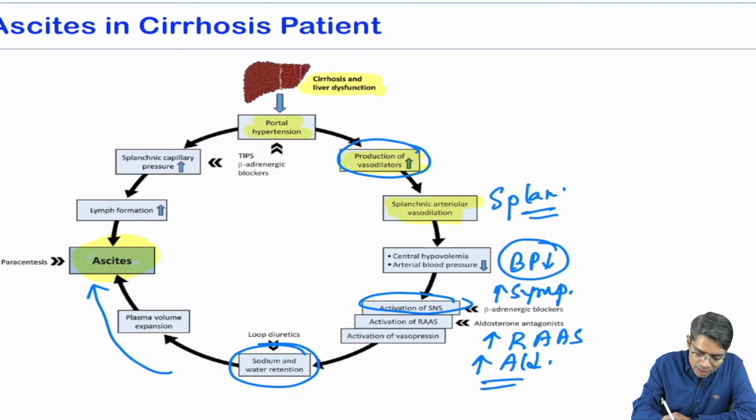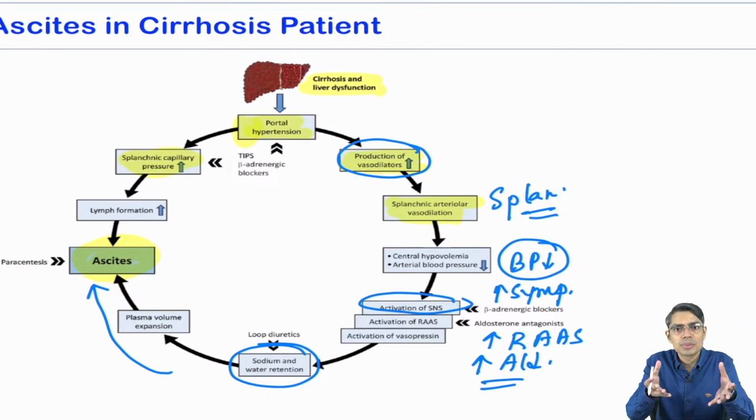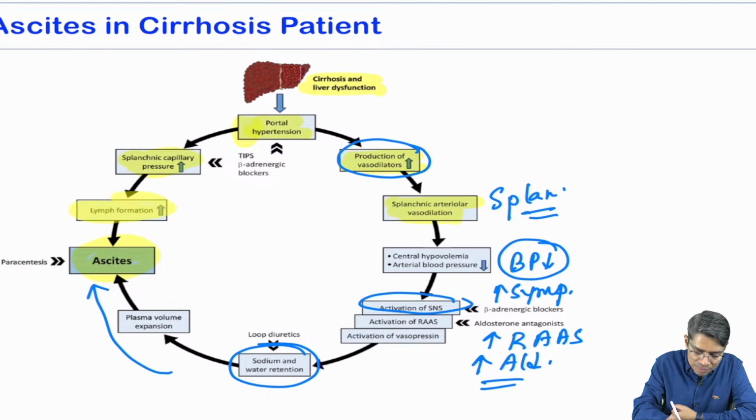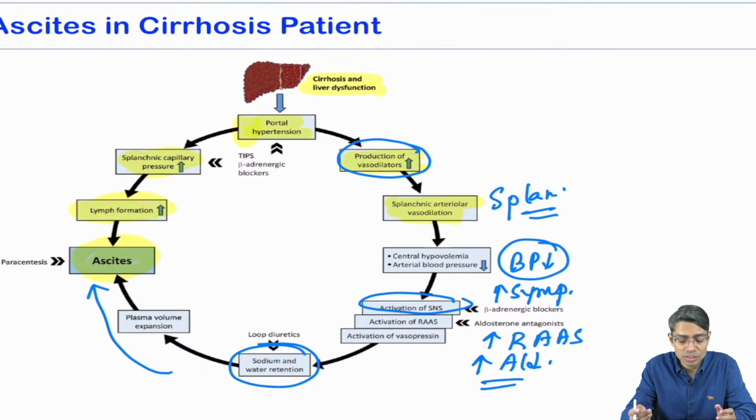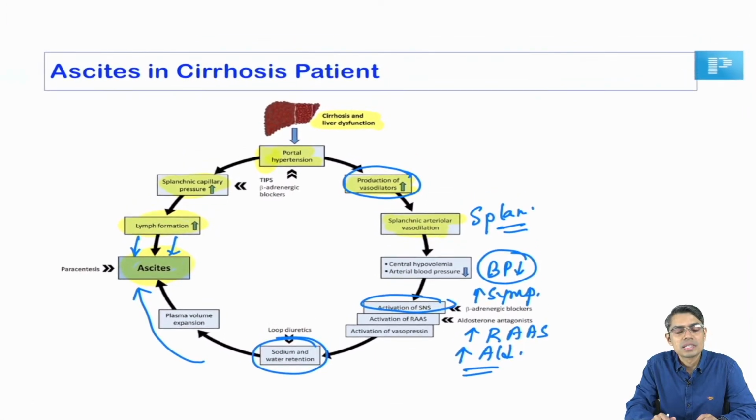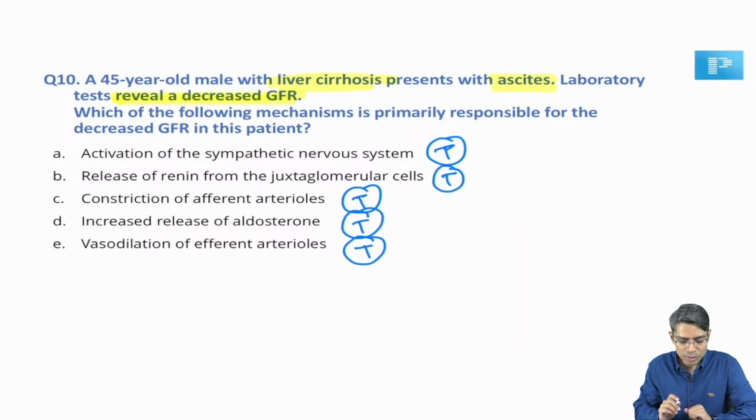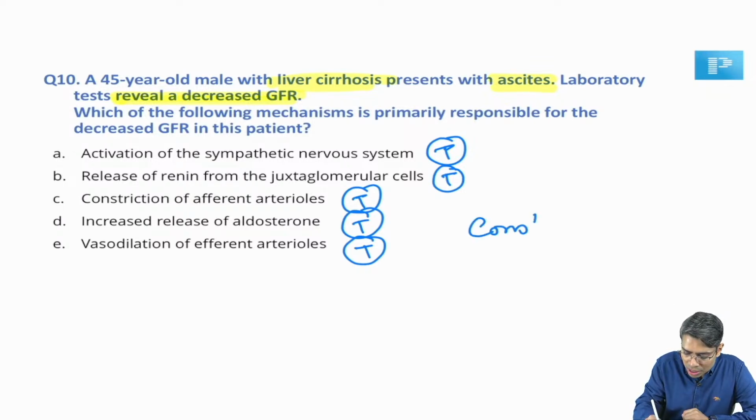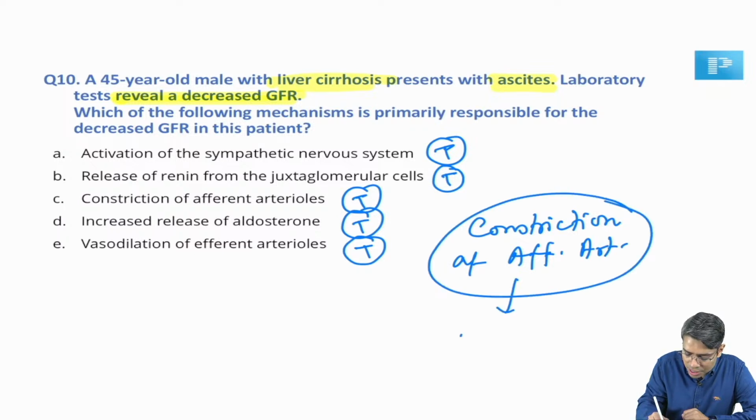And on the other part, whenever there is portal hypertension, the splanchnic capillary pressure will be increased because of the vasodilation. More capillary pressure means more lymphatic dilatation, more lymph formation, and that lymph formation will again produce ascites. So now we can understand that in a liver cirrhosis patient suffering from ascites, the sympathetic system will be activated. Sympathetic system activation will lead to constriction of afferent arterioles, and whenever your afferent arteriole is constricted, your GFR is going to be reduced.